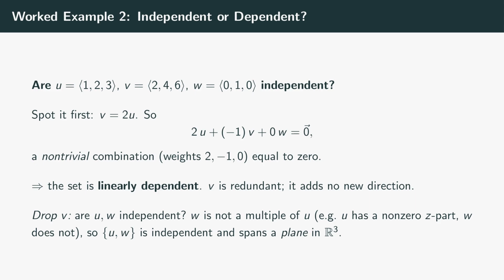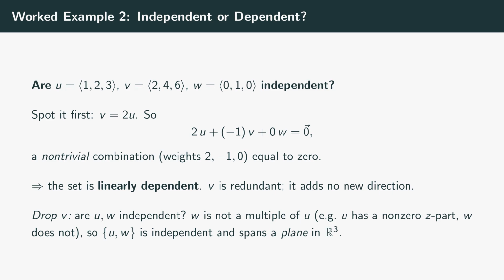Second example, testing for dependence. Are the three vectors u equals 1, 2, 3, v equals 2, 4, 6, and w equals 0, 1, 0 independent? Before grinding through any system, look for an obvious relationship. Notice that v is exactly 2 times u. Double every component of 1, 2, 3, and you get 2, 4, 6. That instantly gives us a non-trivial combination summing to 0: 2 times u, plus -1 times v, plus 0 times w equals the 0 vector.